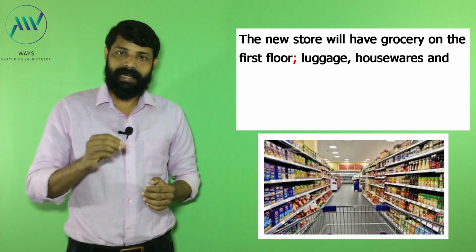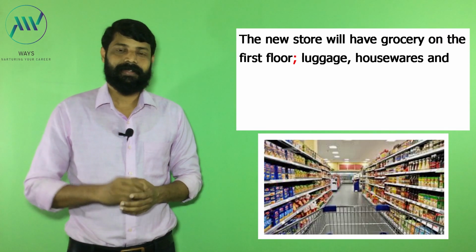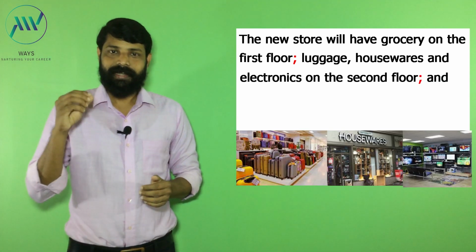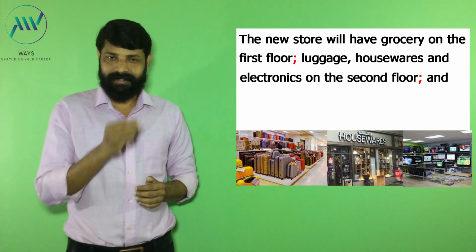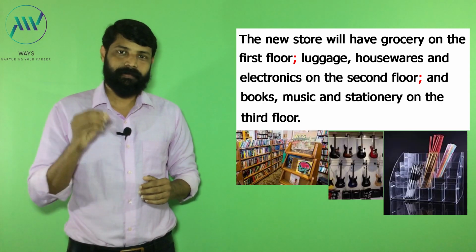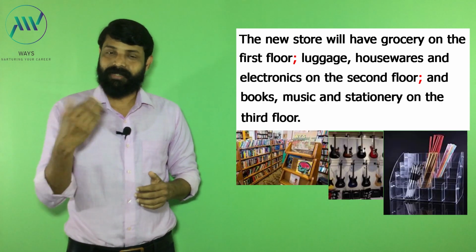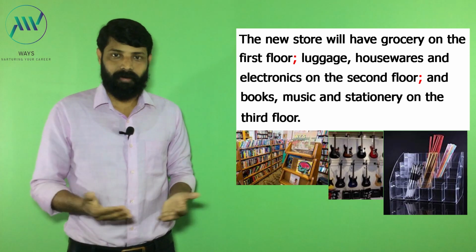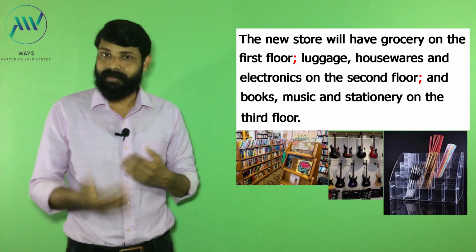The new store will have groceries on the first floor; luggage, housewares, electronics on the second floor; books, music and stationery on the third floor. See, when we use a semicolon as a super comma, the reader can easily understand the meaning.